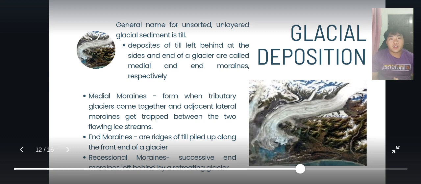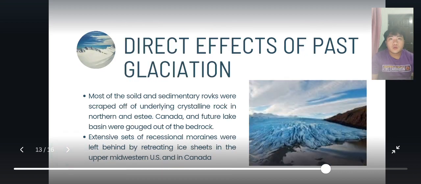These are typically ridges of till piled up along the front end of the glacier. The next one is the recessional moraines, which are successive end moraines that are left behind by the retreating glacier. Next we're going to talk about the direct effects of past glaciation.